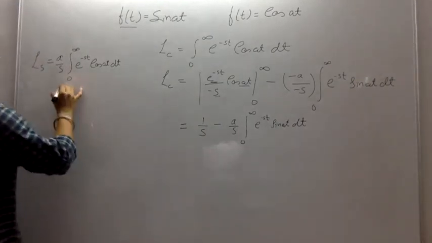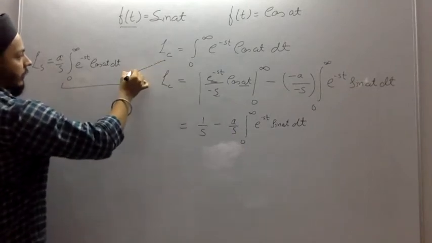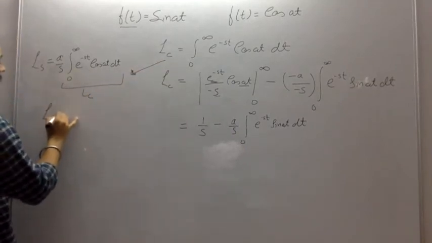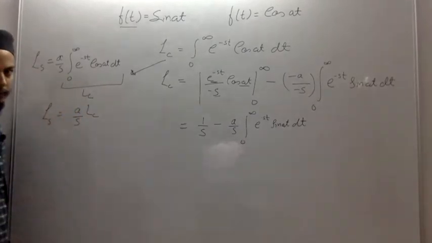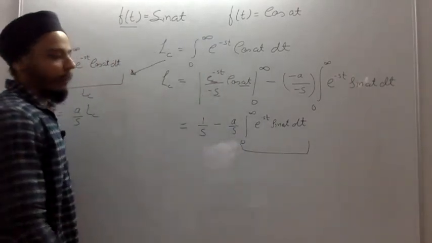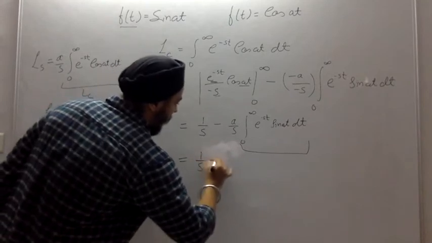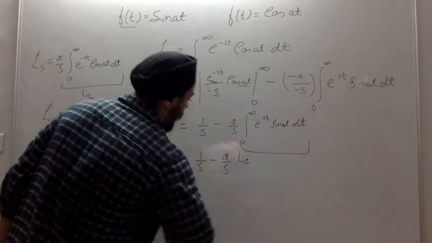Now here this term is nothing but L of c. Hence we have L of s equals a over s times L of c, and this term is nothing but L of s. So we have it here as 1 over s minus a over s times L of s.